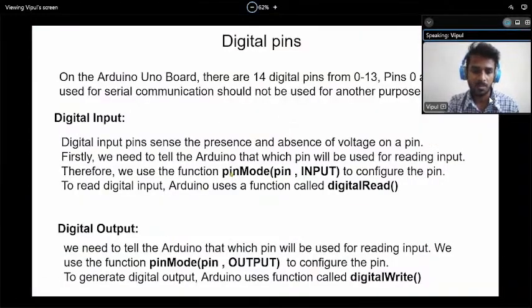Similarly, first of all, in the setup function, we have to write pinMode for an input device. If the device is an output device, then we have to type pinMode, the pin you are using, and OUTPUT. And to read that particular pin, we have to use the digitalRead command. And why use digitalWrite? To tell whether the device has to be turned on or off.